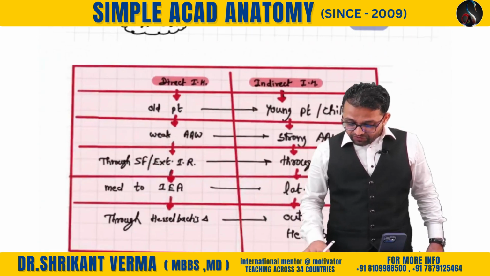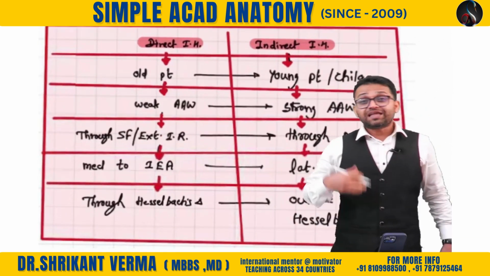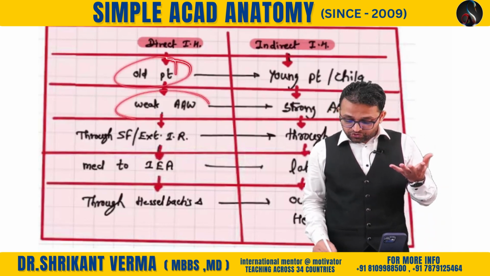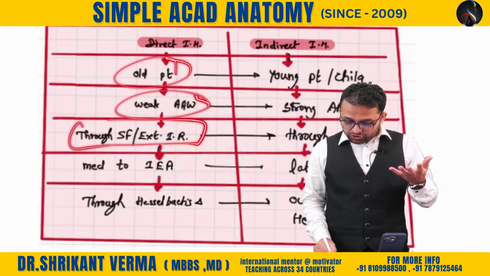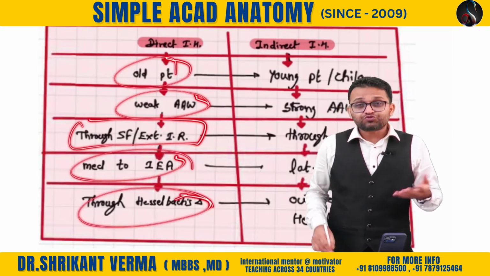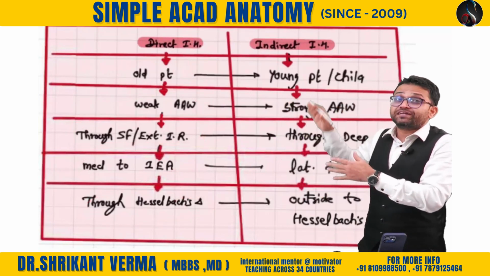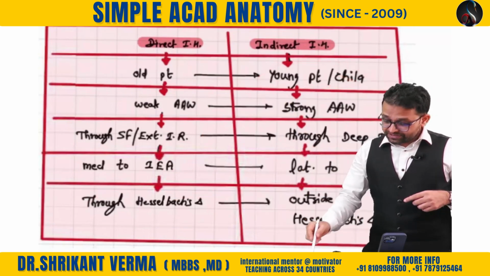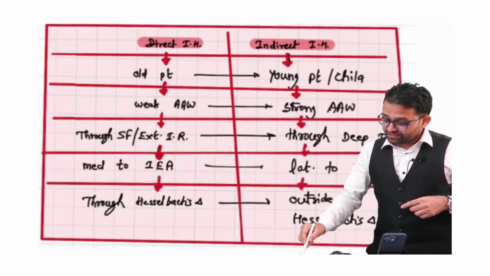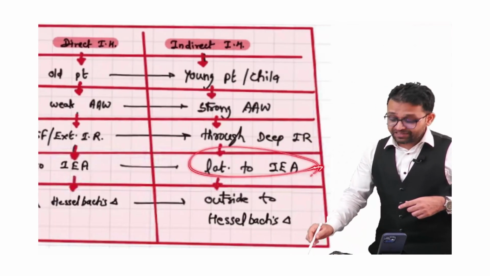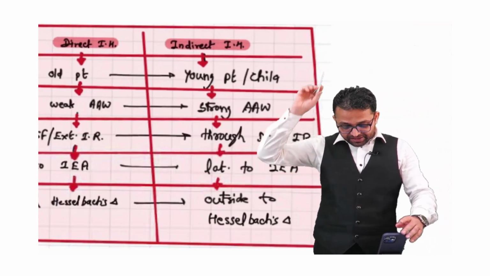So one quick revision for direct and indirect inguinal hernia. Direct inguinal hernia occurs in old patients who have weak abdominal musculature, a weak anterior abdominal wall. It occurs through the superficial inguinal ring, medial to the inferior epigastric artery, through the Hesselbach triangle. Just do the opposite of that, that is indirect inguinal hernia. Indirect inguinal hernia occurs in young patients with a strong anterior abdominal wall, through the deep inguinal ring. It is lateral to the inferior epigastric artery, outside the Hesselbach triangle. Agree, beta? Fine.